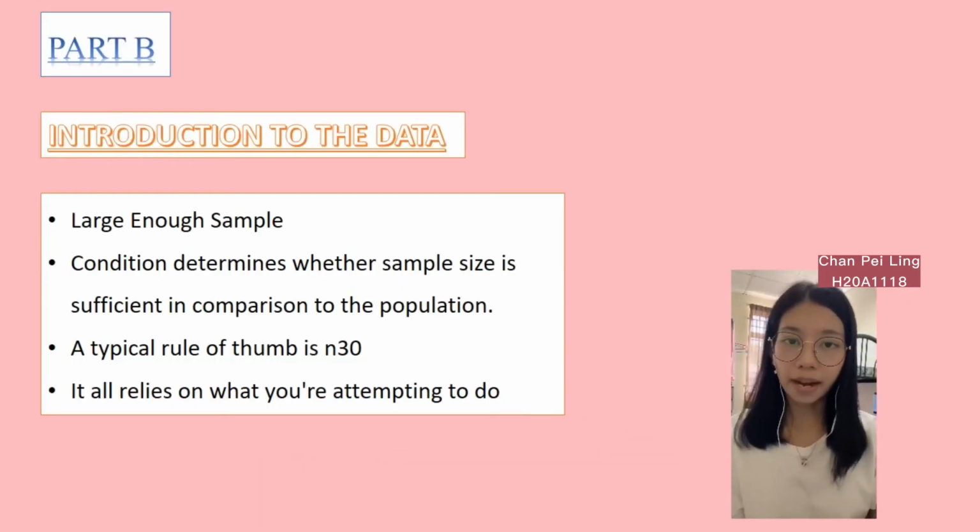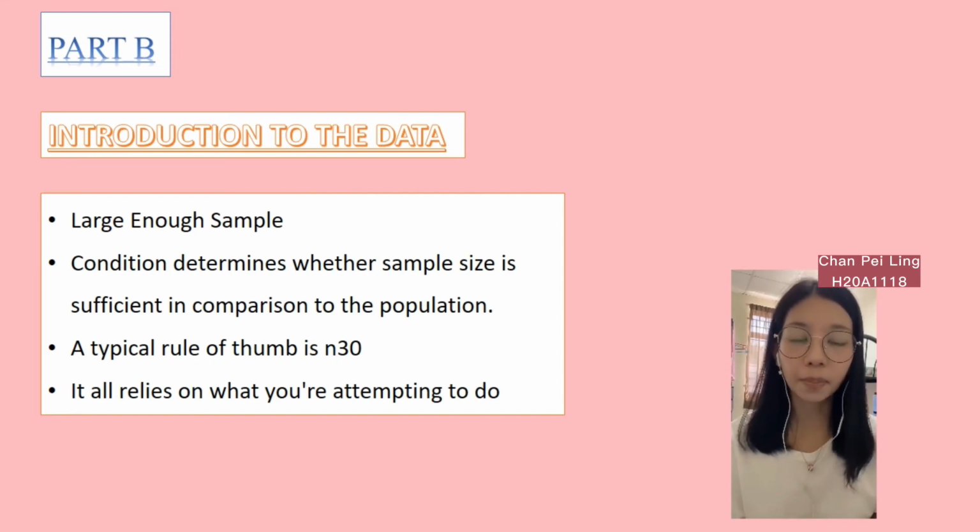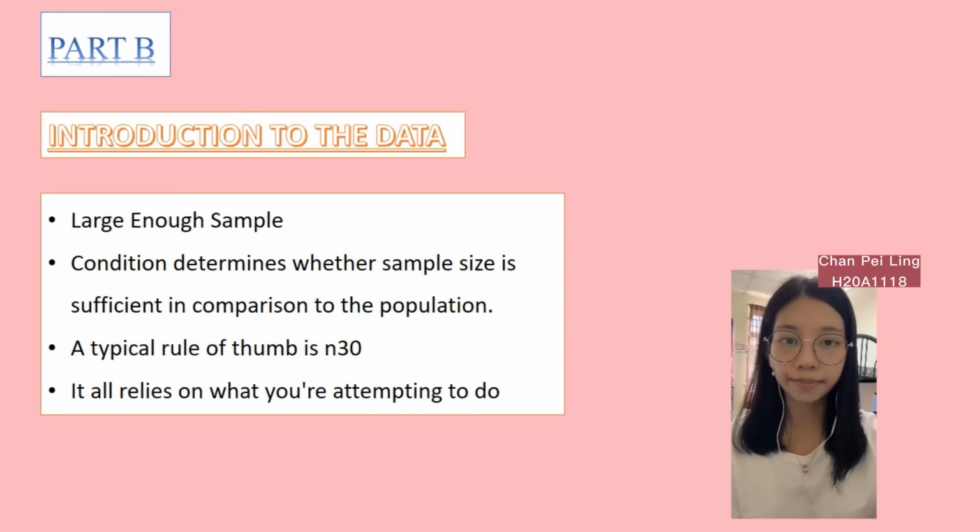Okay, next is part B. I will present introduction to the data and variables. The data is large enough. Sample condition determines whether your sample size is sufficient in comparison to the population. For the large enough sample condition, a typical rule of thumb is n ≥ 30, where n is your sample size. It all relies on what you are attempting to do and how much you know about the distribution.